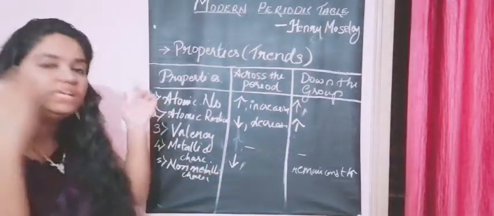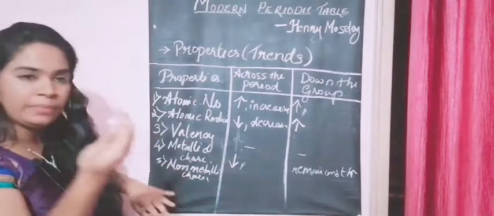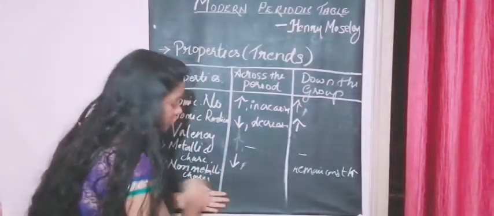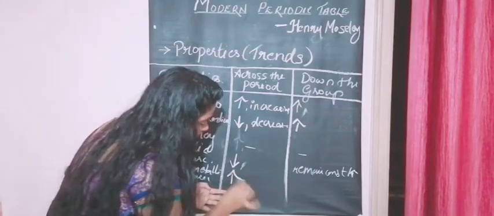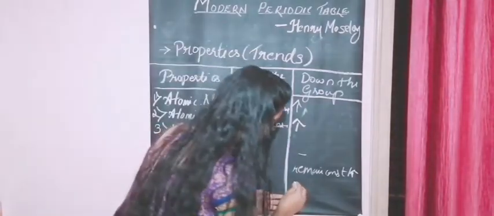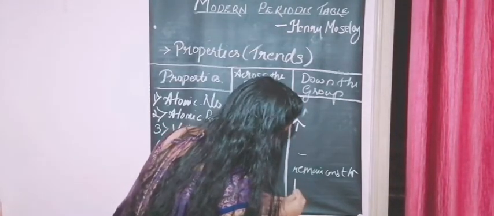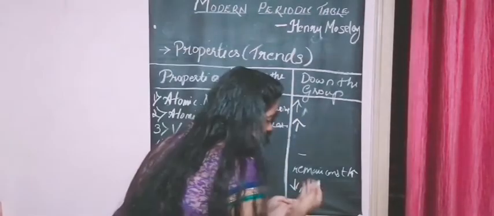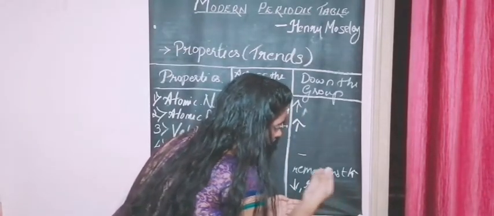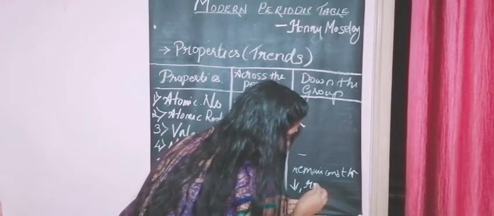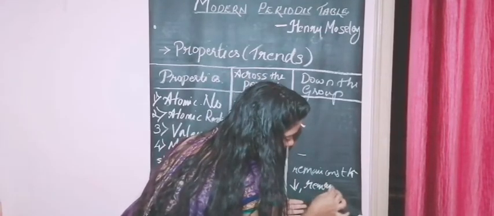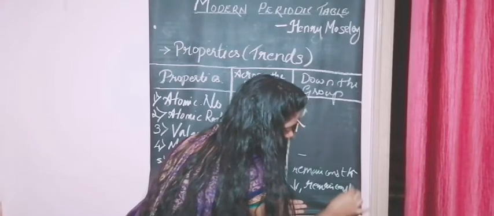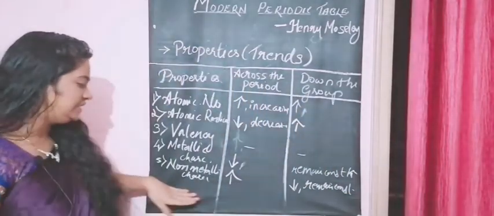It's just the opposite. For your easiness, just remember that it's just opposite. So non-metallic character across a period increases, and down the group it decreases. Sometimes again it's a similar case, because the number of electrons is the same, so it may remain constant as well. Yeah, so this is the trend.